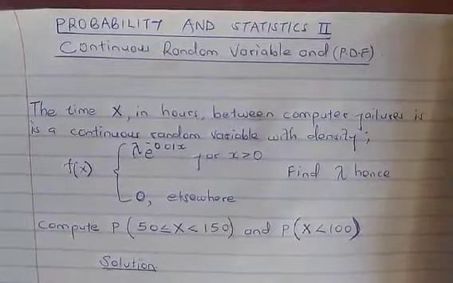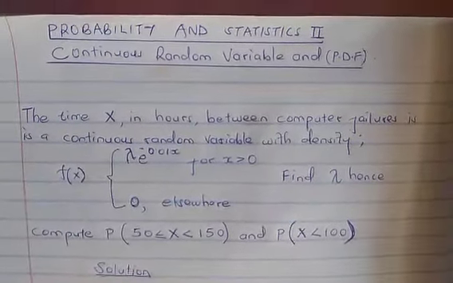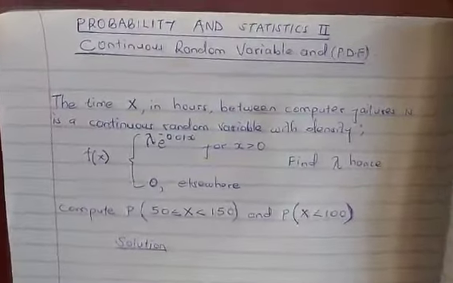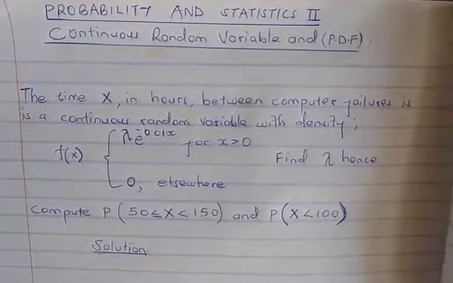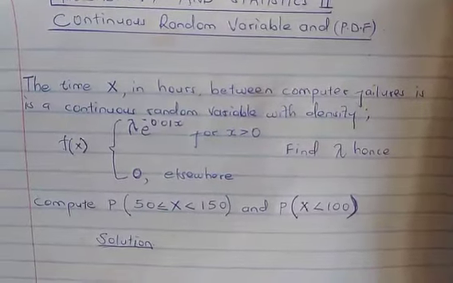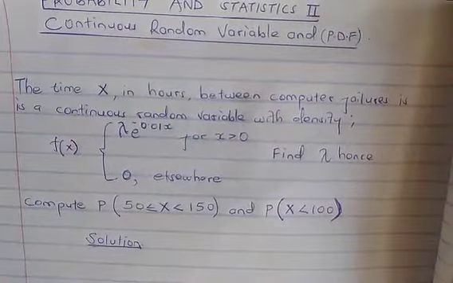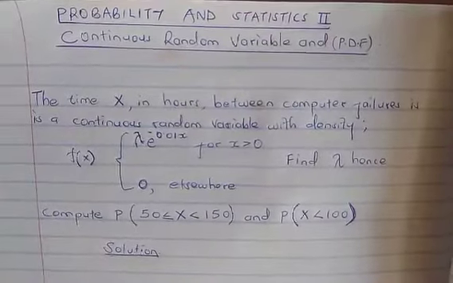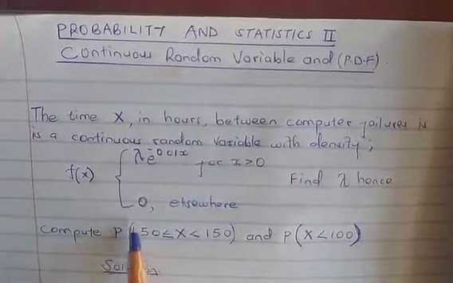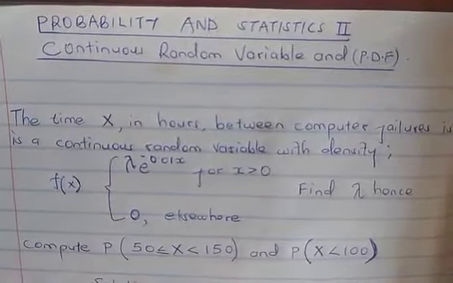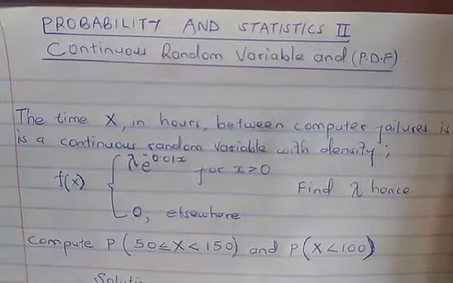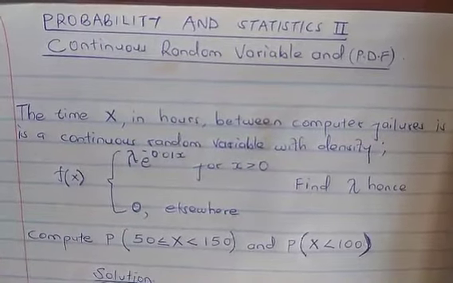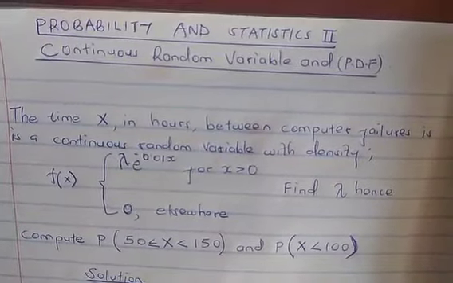Let's consider an equation which most of us take to be complicated, but in real sense you're going to like it as one of the simplest. The equation reads: the time x in hours between computer failures is a continuous random variable with a PDF lambda exponential of negative 0.01x for x greater than 0 and 0 elsewhere. We are told to find lambda, hence compute the probability that x is greater than or equal to 50 and less than 150, and the probability that x is less than 100.